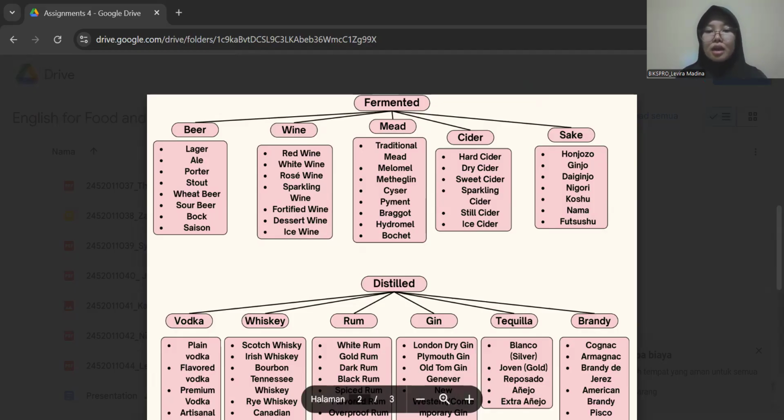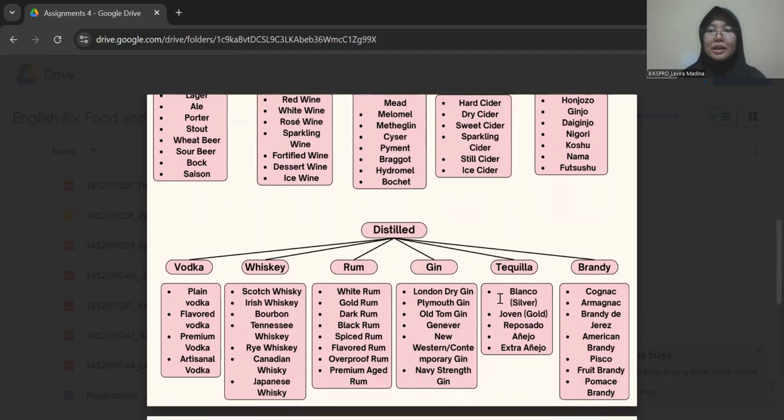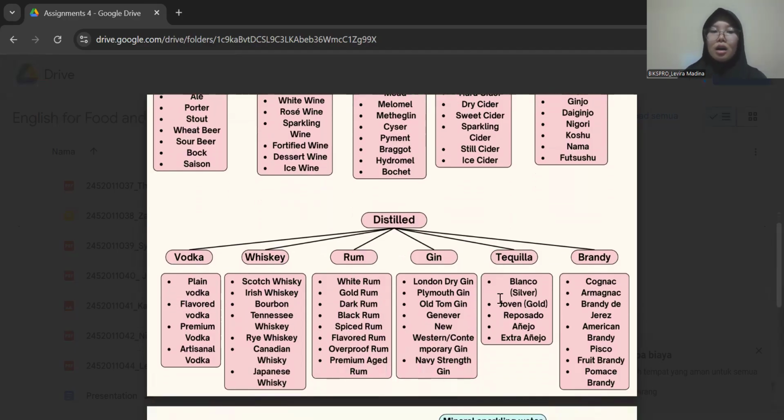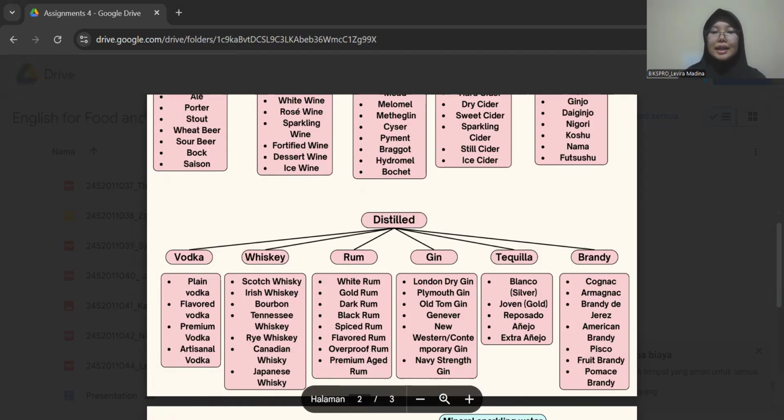Okay, for the next one is distilled beverages, distilled alcohol, or we can say hard alcohol. For the first one is vodka. Vodka is a clear distilled alcoholic beverage made from fermented grain or potatoes. It is known for its neutral flavor and is commonly used in cocktails or consumed straight.